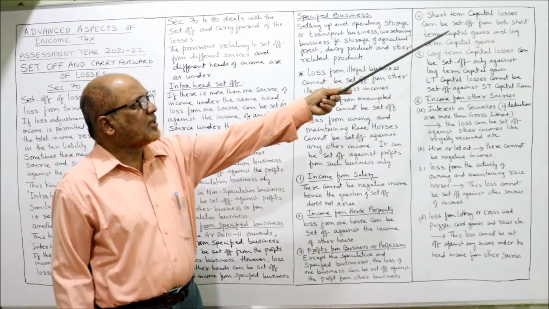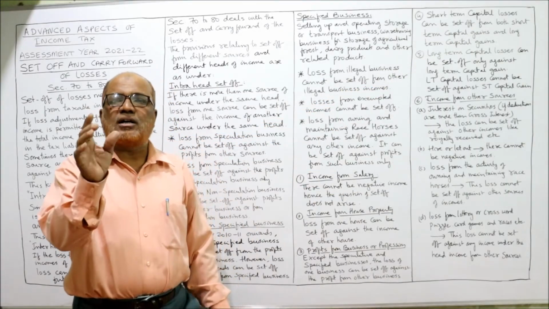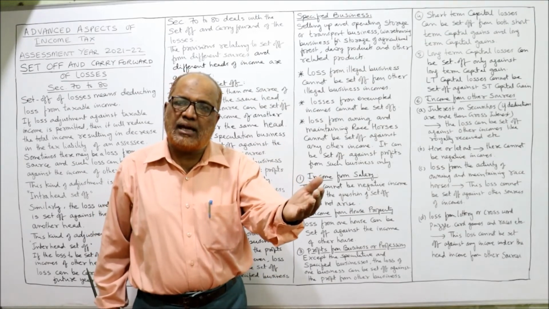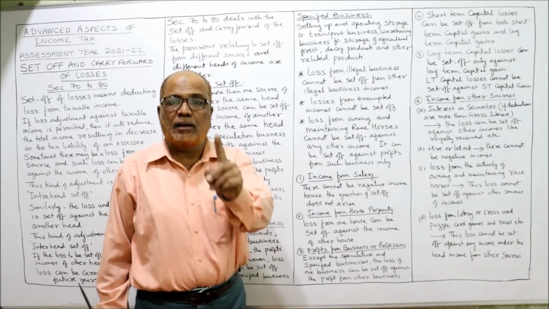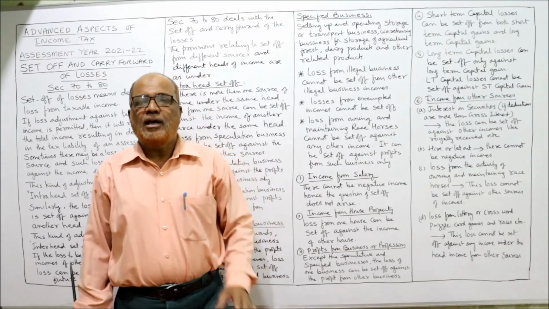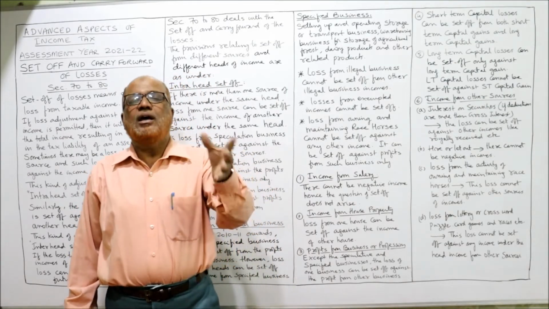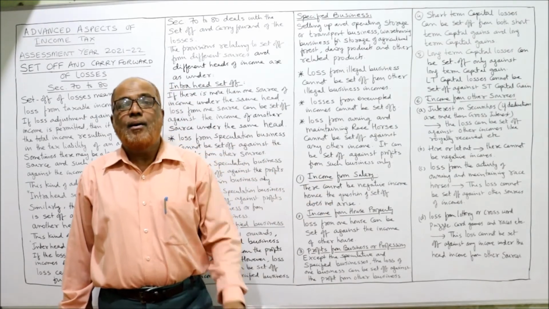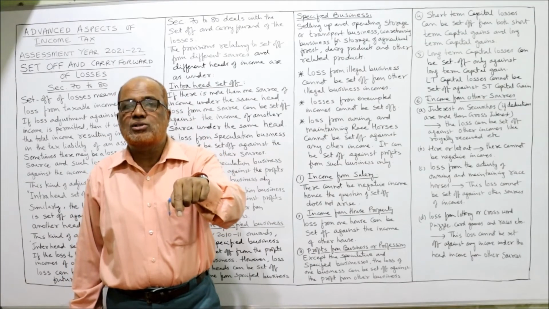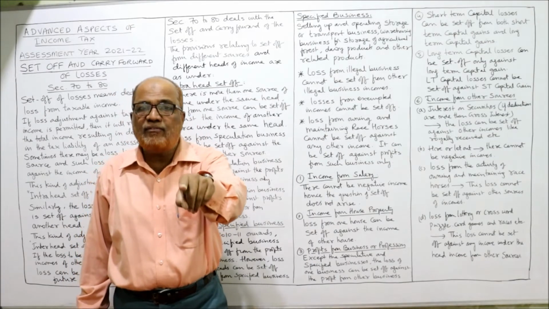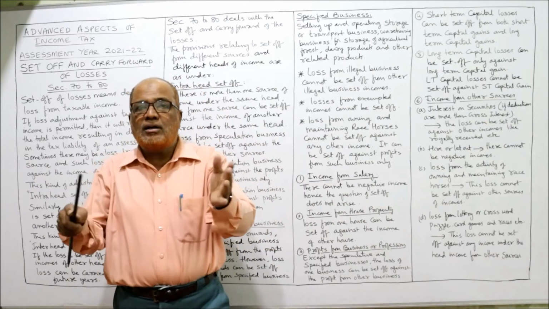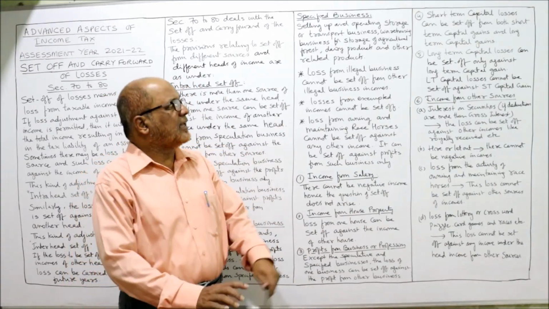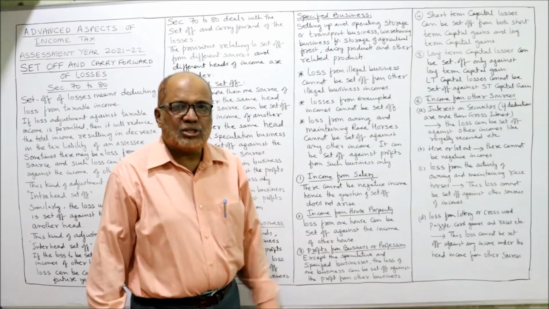Next one is capital losses. The short-term capital loss can be set off either from short-term capital gain or long-term capital gain. Remember, very important point. If there is a short-term capital loss, it can be set off either from short-term capital gain or long-term capital gain. But if there is a long-term capital loss, it can be set off only from long-term capital gain. The long-term capital loss cannot be set off from short-term capital gain. That is the point.